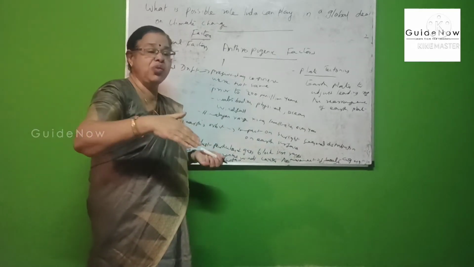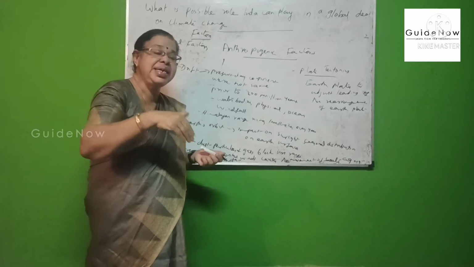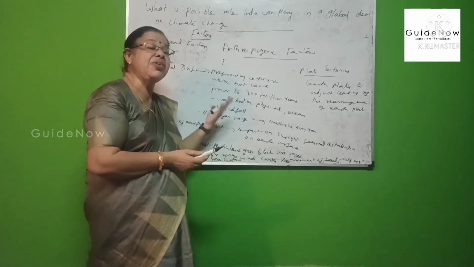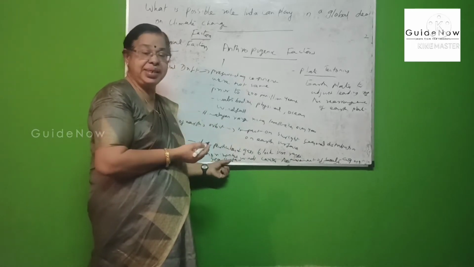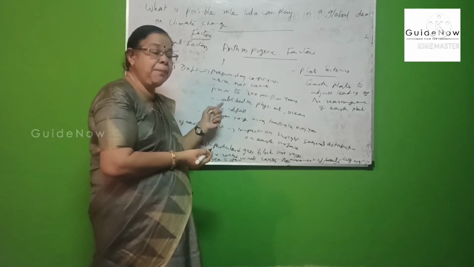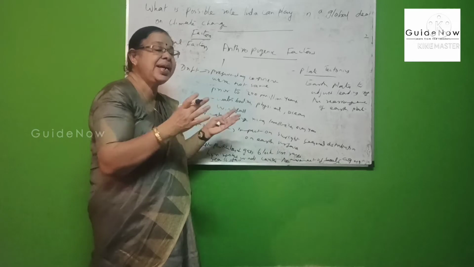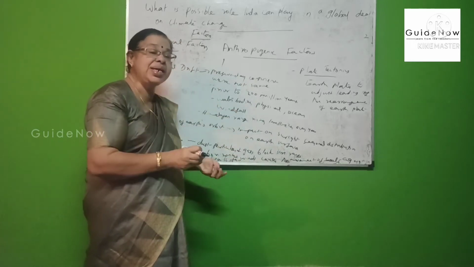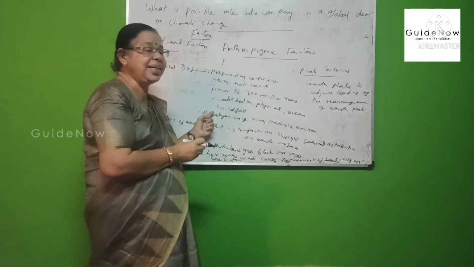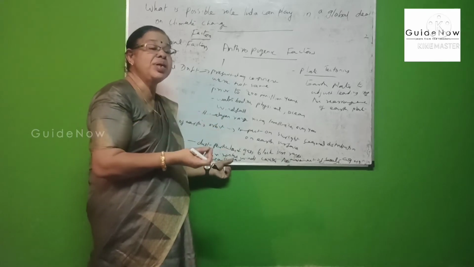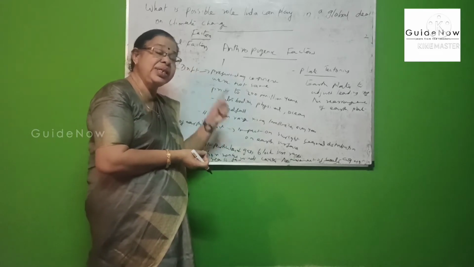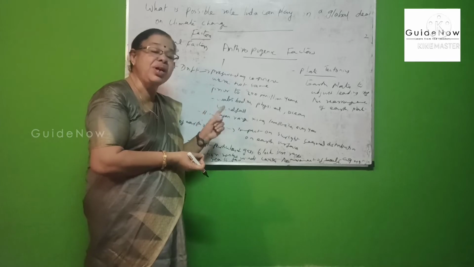But after so many years, this continent converted into seven continents, and changes occurred in the continents. So earlier we had only one continent.